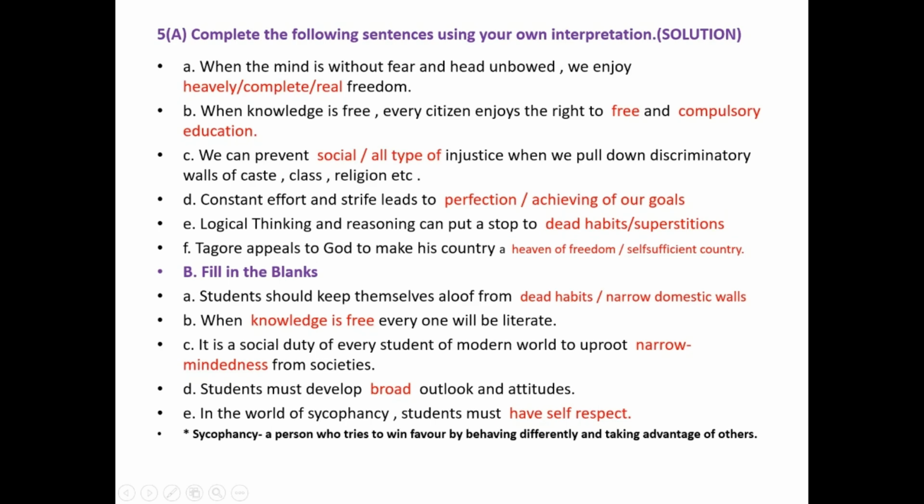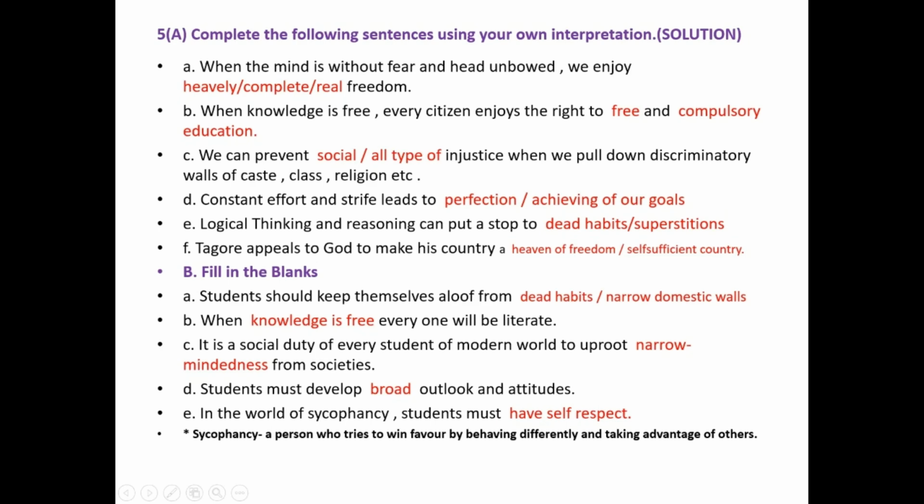Solution of activity number 5A. Question number A. When the mind is without fear and the head unbowed, we enjoy dash freedom, heavenly or complete or real. All the options are correct. You can write any one.